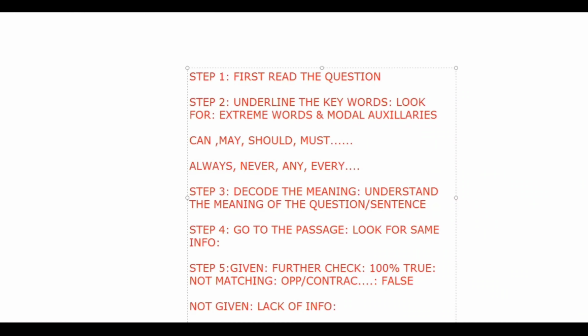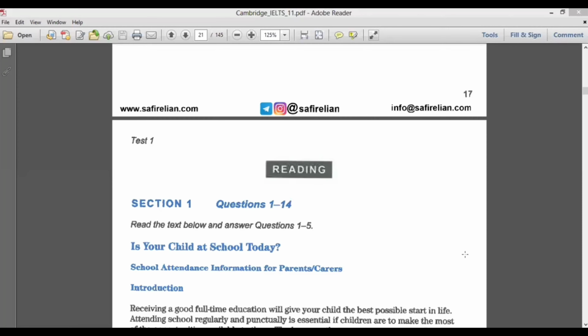And if, after doing this, you come to know that there is no information given, simply the information is not there and you have no idea whether you can say that it is true or false, then it is not given. When it is not given, when the information is missing, it is absent. After reading the passage, if you cannot come to a conclusion because of the lack of information, then it is straight away not given. Don't get confused between false and not given.